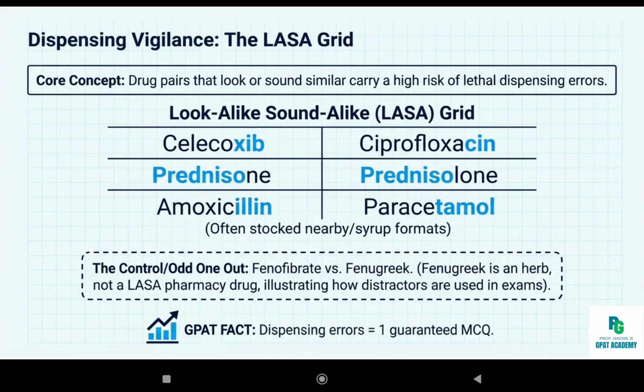These drug pairs look or sound similar and hence carry high risk of dispensing errors. Amoxicillin and paracetamol are not LASA drugs. They don't look or sound alike. Common LASA pairs include celecoxib versus ciprofloxacin, prednisone versus prednisolone, fenofibrate versus fenugreek, lamivudine versus lamotrigine, carbamazepine versus carbimazole.